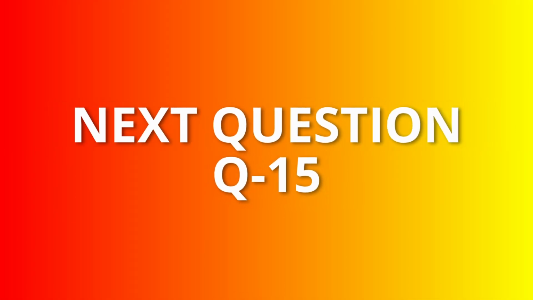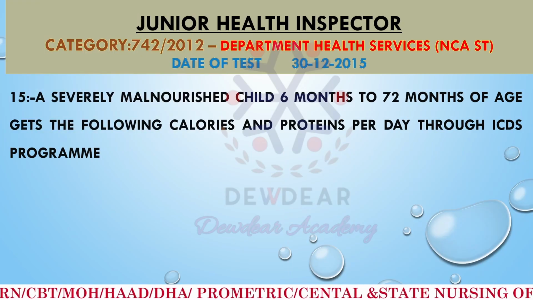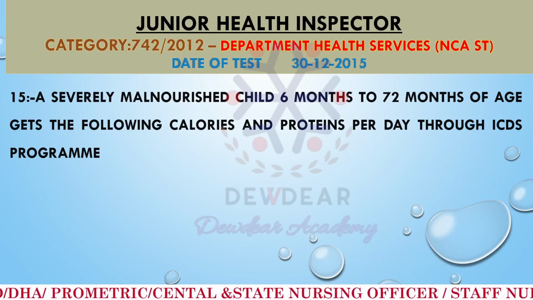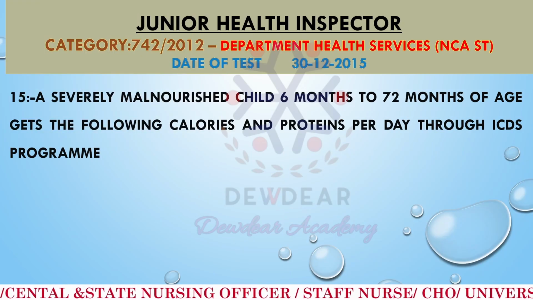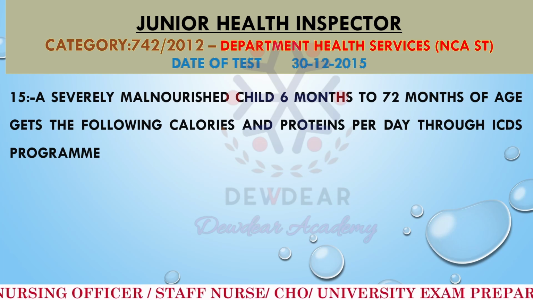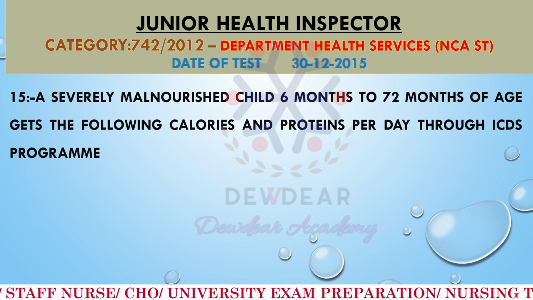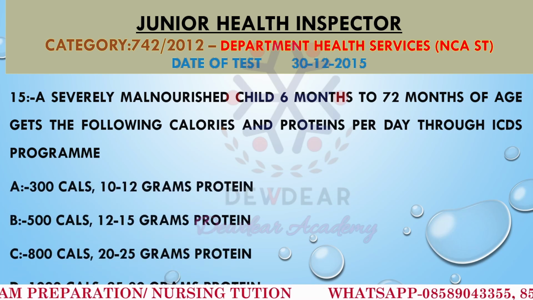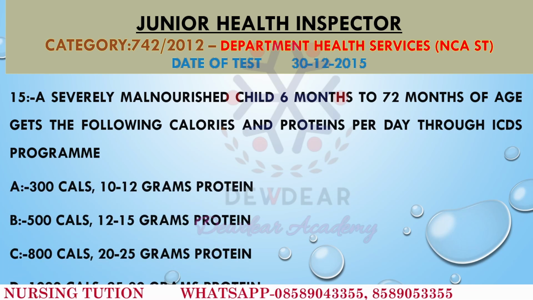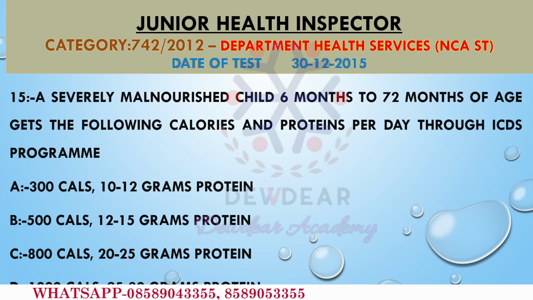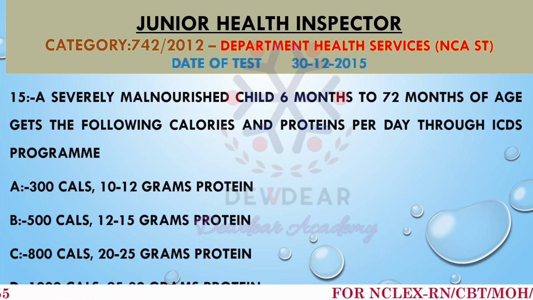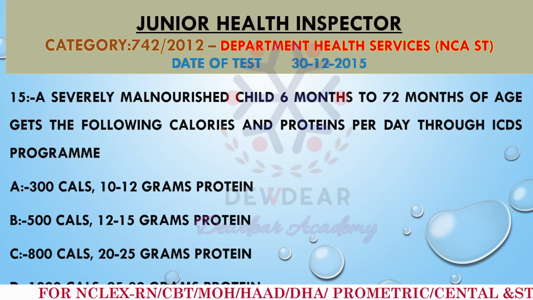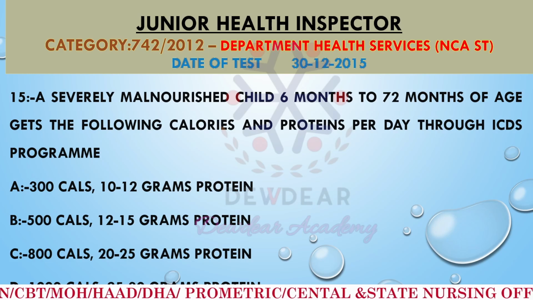Question number 15. A severely malnourished child 6 months to 72 months of age gets the following calories and proteins per day through the ICDS program. The options are: 300 calories and 10 to 12 grams protein, 500 calories and 12 to 15 grams protein, 800 calories and 20 to 25 grams protein, 1000 calories and 25 to 30 grams protein.